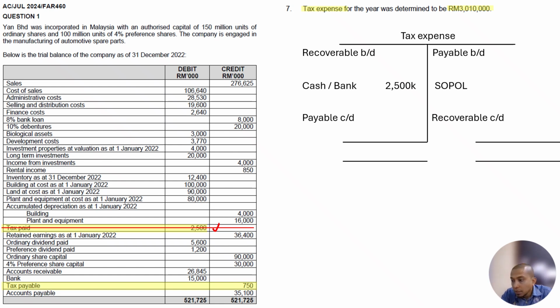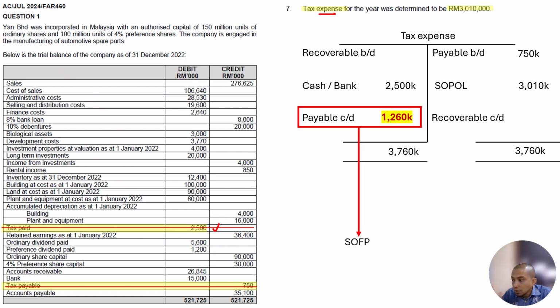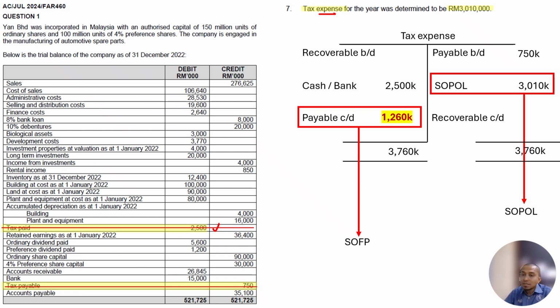Tax payable at the beginning of the year, put it here, cancel, and put it here as payable at the beginning of the year. Tax expense in SOPL is 310,000. So now you just balance these two sides. 3,760,000. Both sides should be 3,760,000. The balancing figure will be the payable. So again, how to record this? Payable is going to become your SOFP under current liability, while the SOPL figure is going to become your SOPL under tax expense itself. Tax expense itself is special, right?